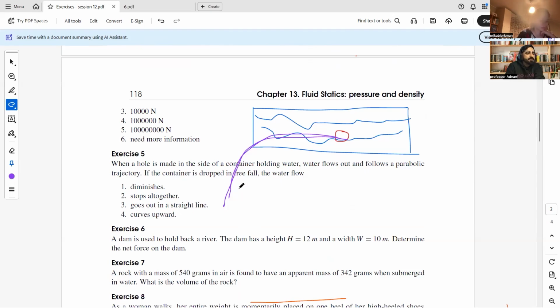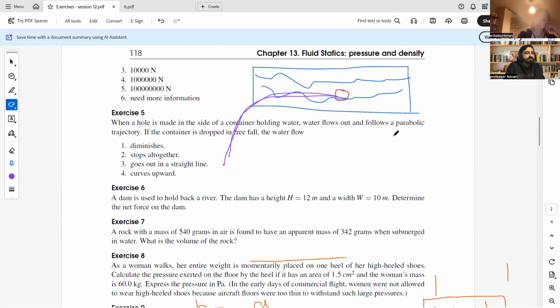If the container is dropped in free fall, suppose this container is at a height of 100 meters. If the container is dropped in free fall, the water flow, first option, diminishes, second, stops altogether, third, goes out in a straight line, fourth, curves upward. Which option will be suitable when the container moves in free fall?